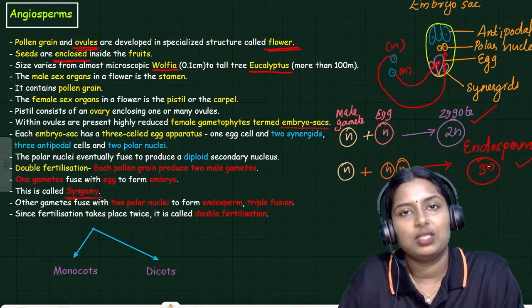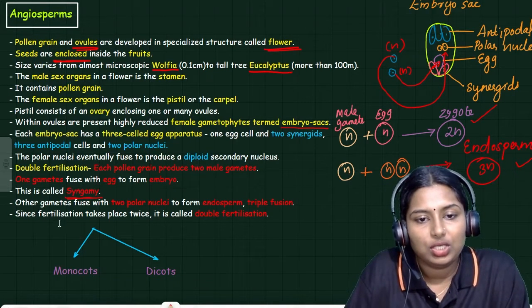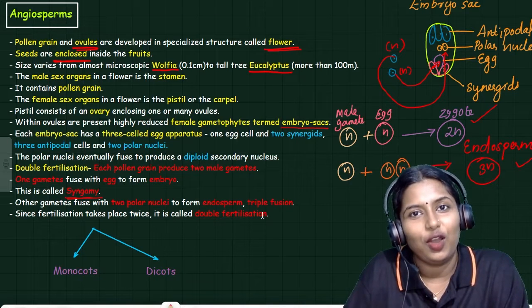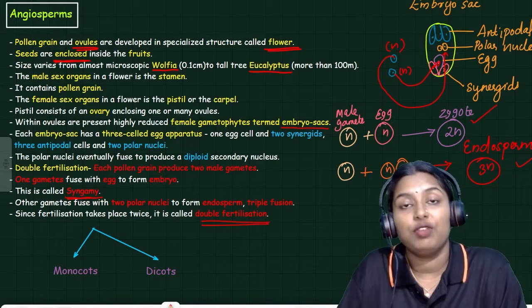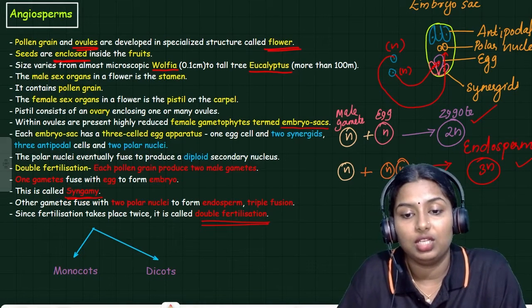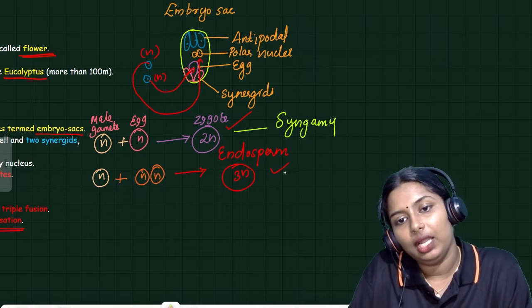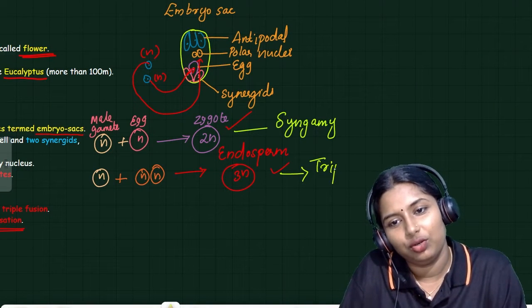So two processes are happening inside a single embryo sac. This is called double fertilization. The formation of endosperm is also termed triple fusion. This is syngamy, and this one is triple fusion.